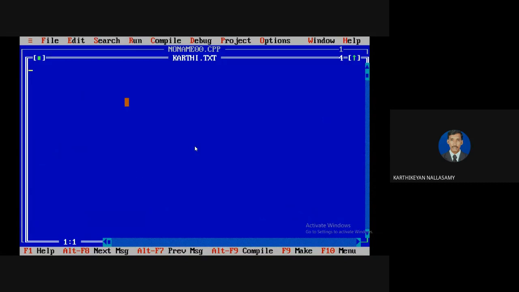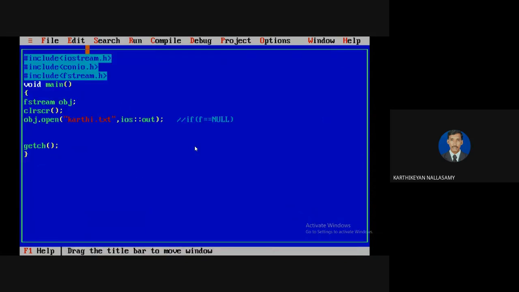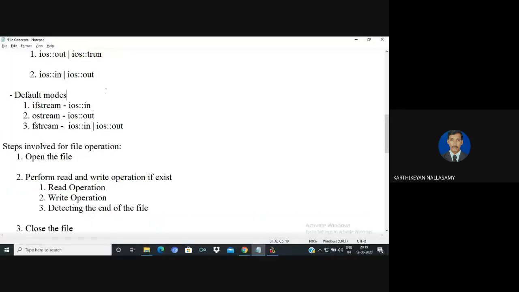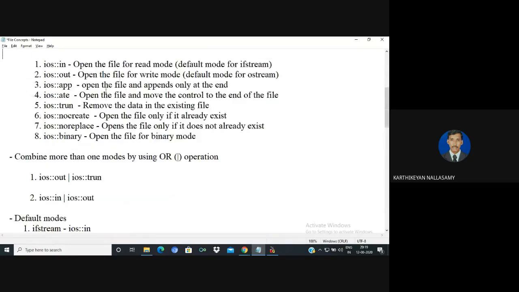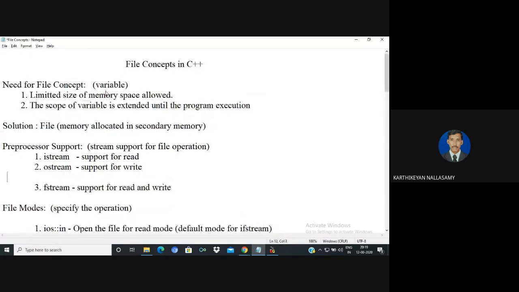From that you can clearly understand, as in C language, that if you are opening a file in write mode, I will repeat once again: if you are opening the file in write mode, the file is created automatically if it does not exist.